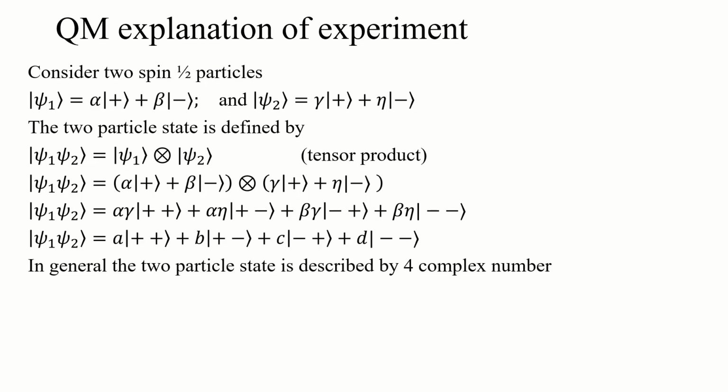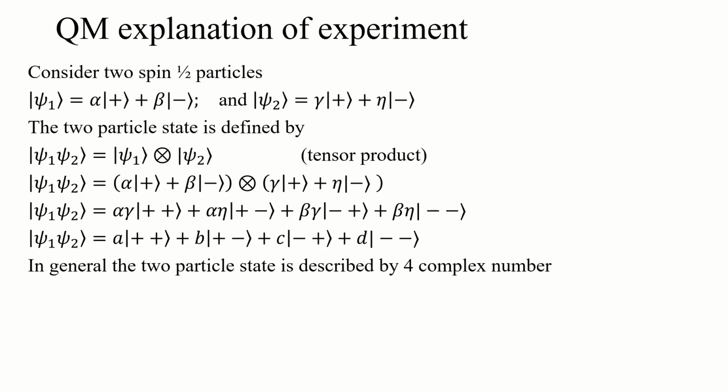But that two particle spin one half state, a general two spin one half particle state, can be described like this, as a linear combination of a set of four basis vectors, the plus plus or up up state, the up down state, the down up state, and the down down state, with A, B, C, and D complex numbers.